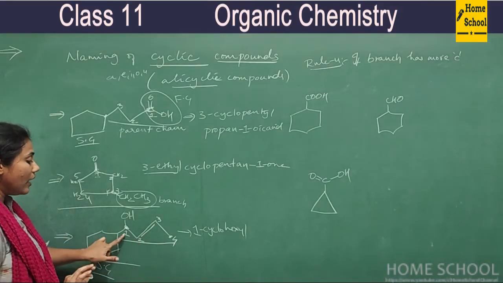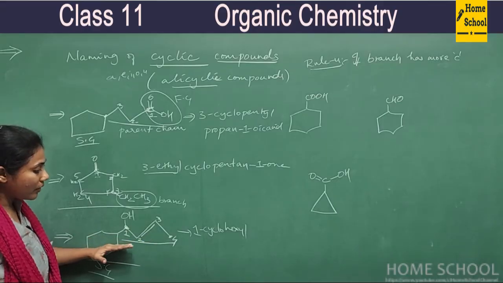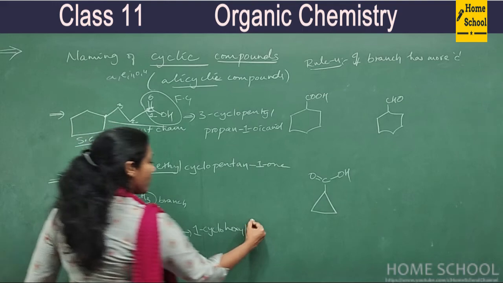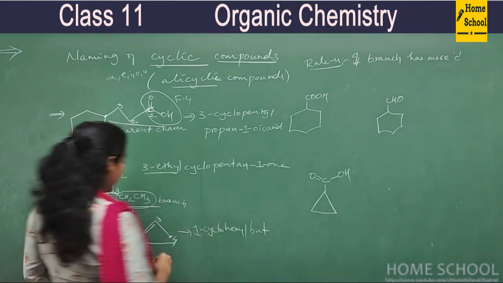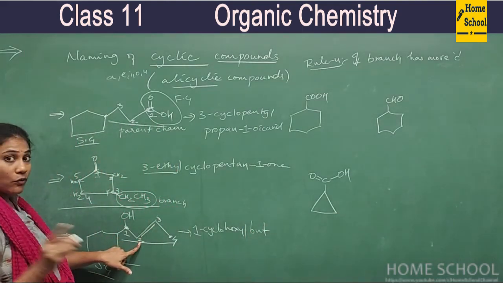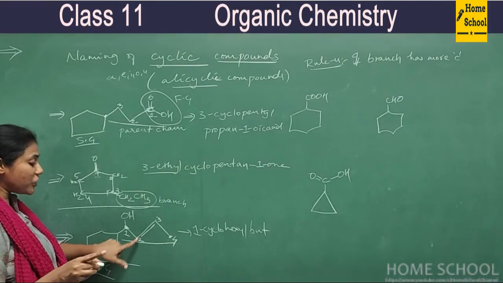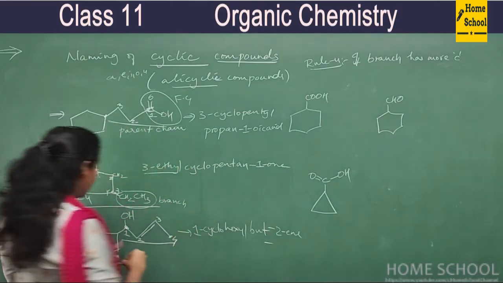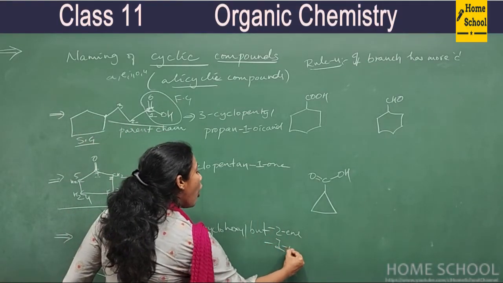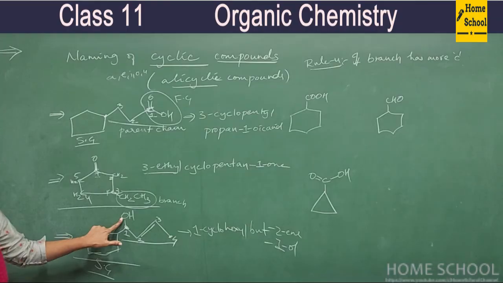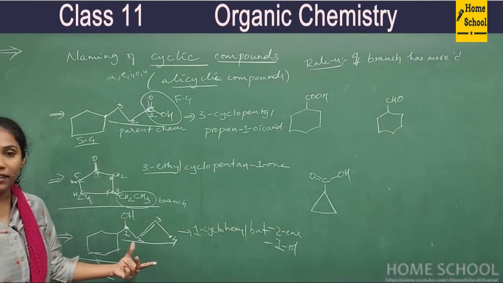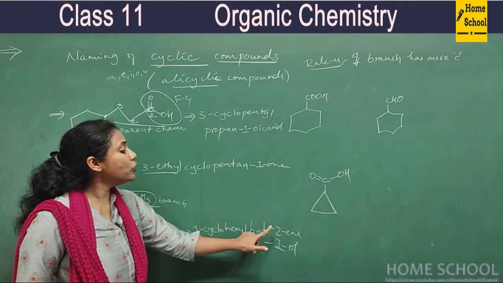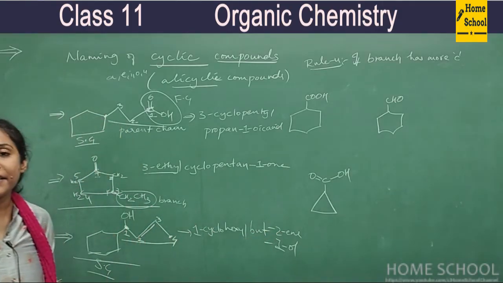Now the word root. How many carbons are there? Yes, this is the 4th carbon, right? So 1, 2, 3, 4. 4 carbons. So it is but-, right? And there is a double bond. So what is the primary suffix? -ene. Which -ene? 2-ene. But-2-ene. Again hyphen, 1-ol. Okay, so the functional group OH, its name is -ol, right? So the name is 1-cyclohexylbut-2-en-1-ol is the answer.